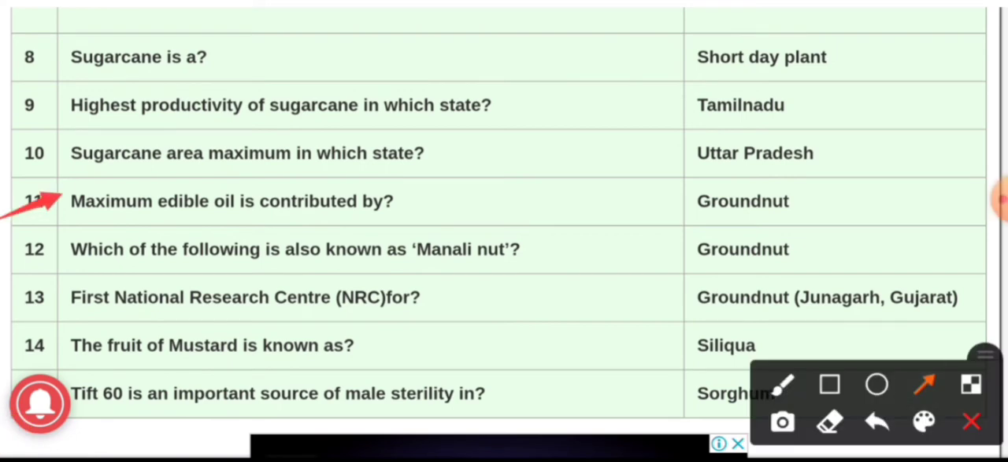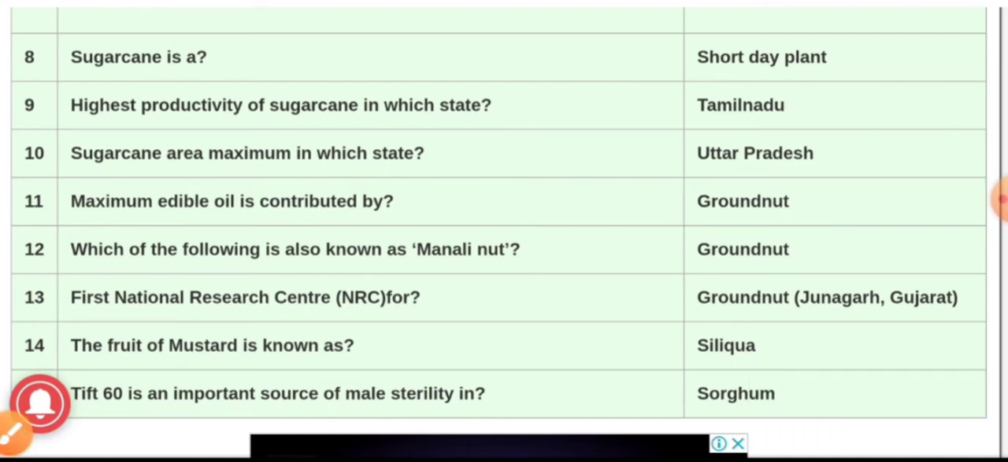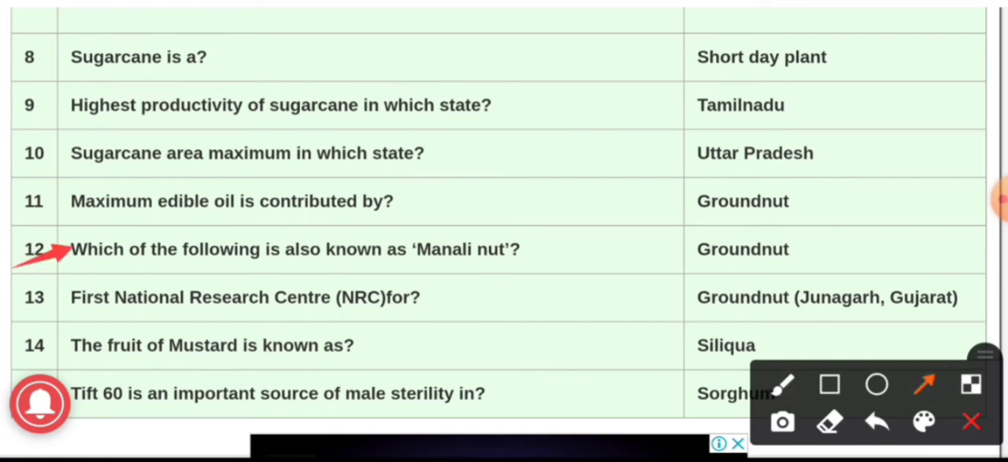Maximum edible oil is contributed by, and the answer is groundnut, that is Arachis hypogaea, which contributes about 45% of edible oil. Question number 12. Which of the following is also known as Manila nut? And the answer is groundnut. Groundnut, Arachis hypogaea, is also known as peanut, earth nut, monkey nut, Manila nut. These are all alternate names for the groundnut crop.